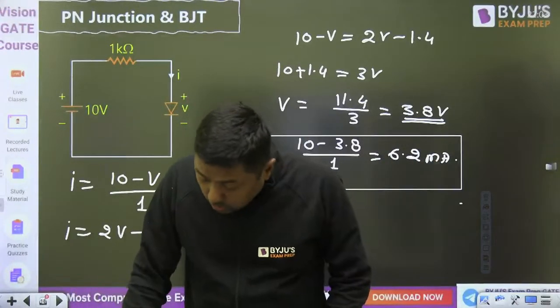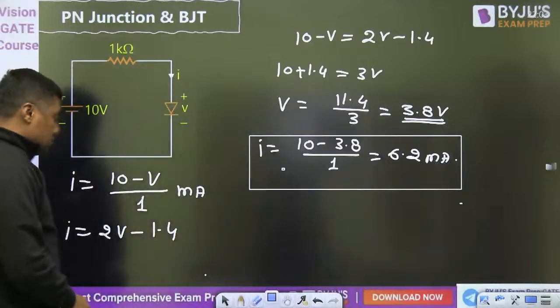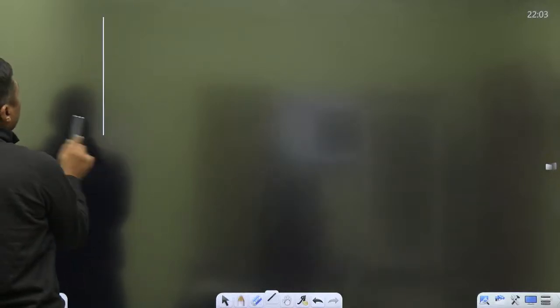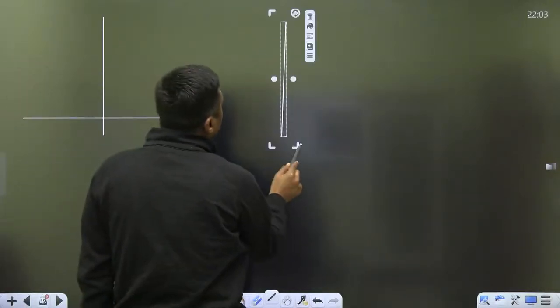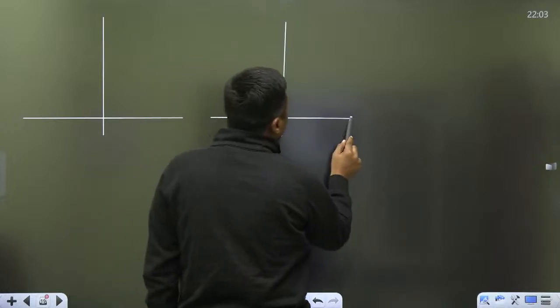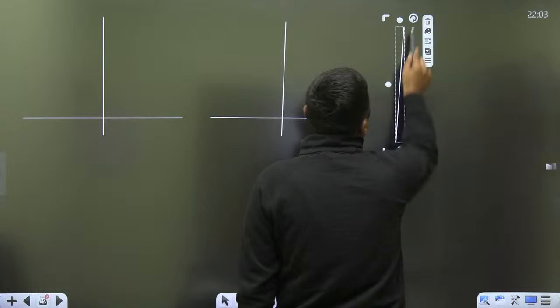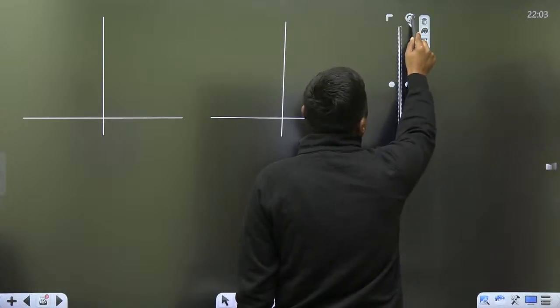So get command over the piecewise linear model of the diode. Just I am giving what is the piecewise linear model of the diode. Remember, first of all, in 99% cases we are using the ideal diodes. Then the second one is practical diodes, and the third one is more practical diodes.